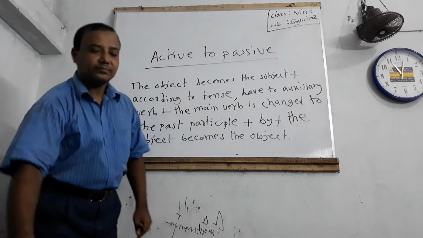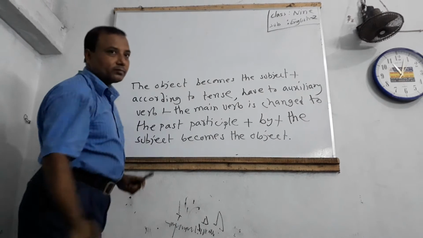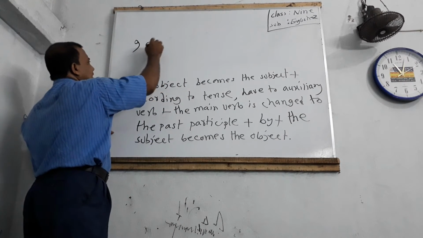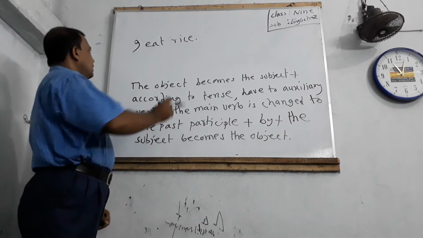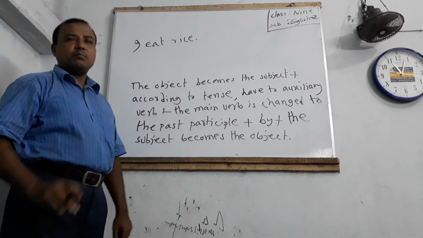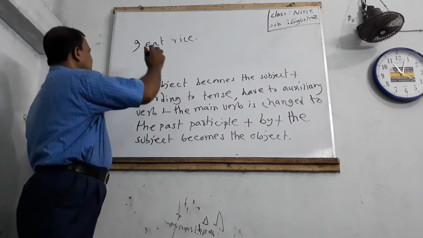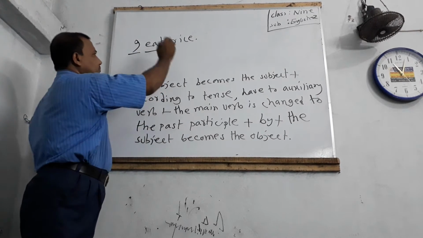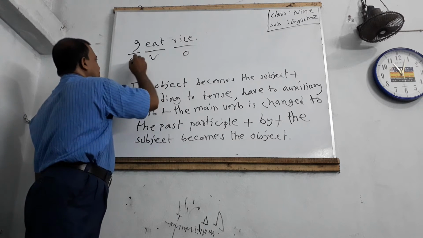For example: I eat rice. This sentence is active voice. Here I is the subject, eat is the verb, rice is the object.